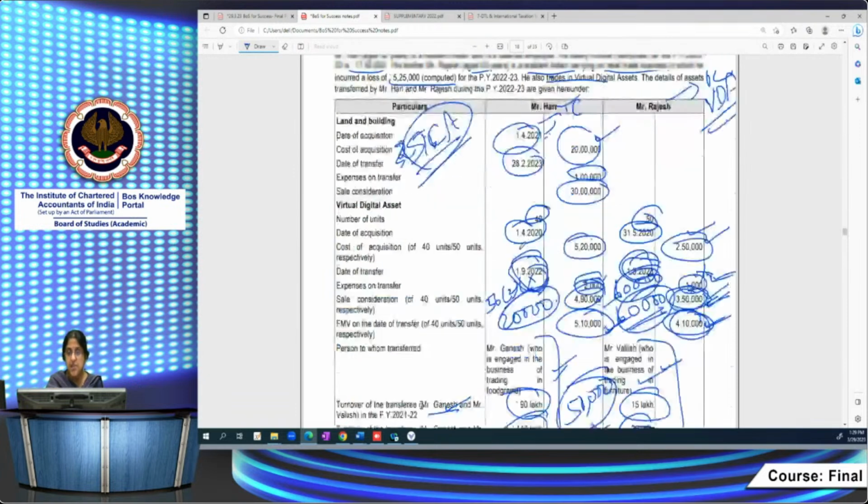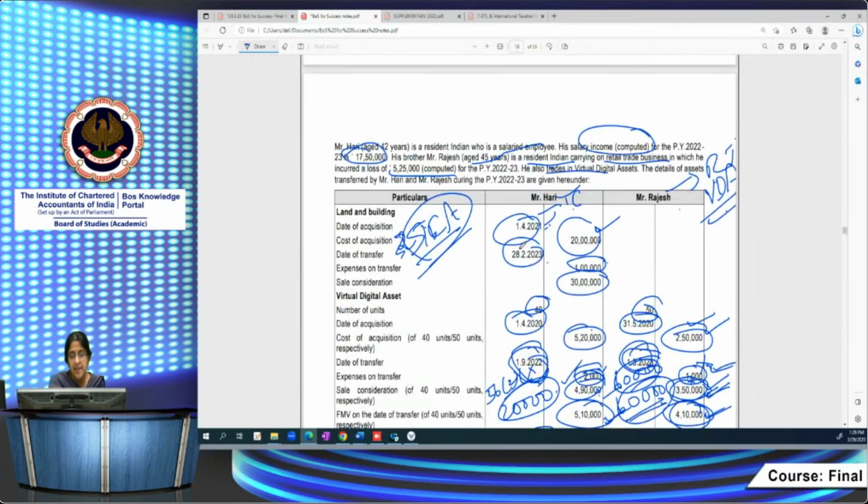Here the consideration in this case is 4,90,000. In this case, the consideration is 3,50,000. Both are exceeding 50,000. So tax is deductible under 194S. Even though the last year's turnover was below the prescribed limit, even then, since the consideration exceeds 50,000, tax is deductible. If the consideration had been less than 50,000, then tax would not have been deductible. But in both cases, the consideration is exceeding 50,000.